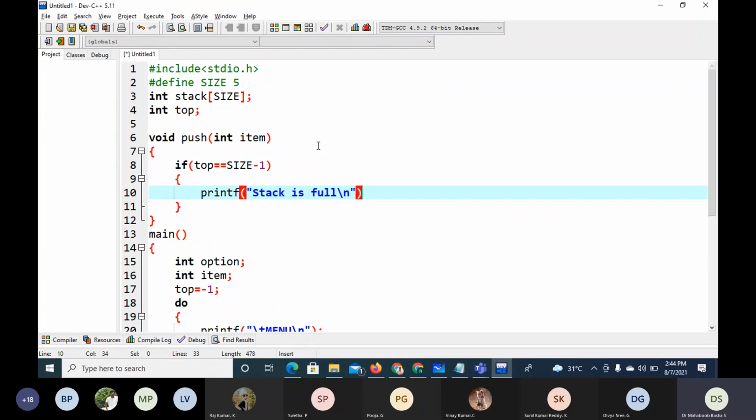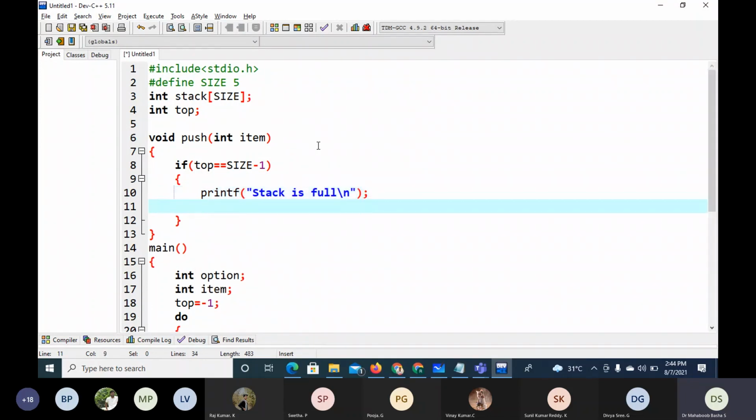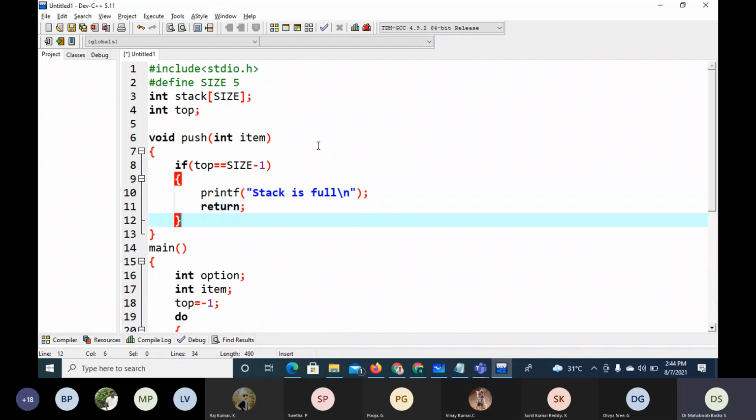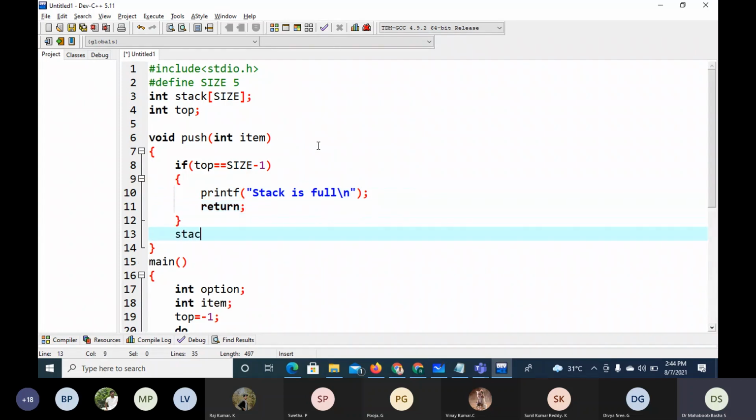Stock is full error message, and will stop the program, will stop function return. Otherwise, what we have to do is increment top, then move item. So that this is I'm doing in one step. So item here, this is a 2-step process.